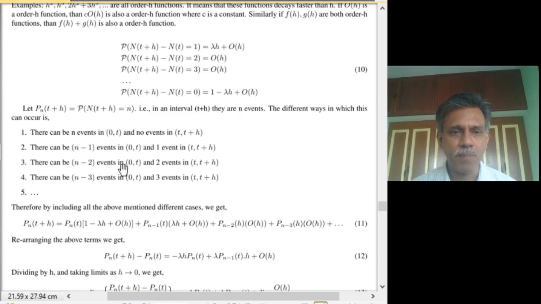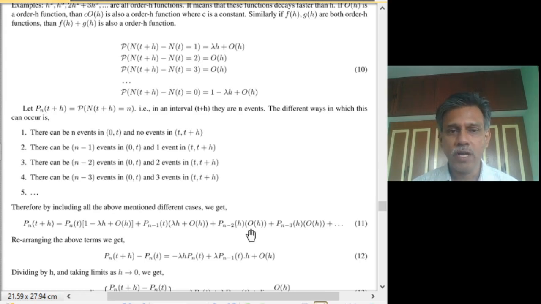And this is Pn minus 2 of t, this has to be t, okay, this should also be t, multiplied by 2 events or 3 events in these intervals, they are all of order h. So you have to multiply all these as order h. Multiplication of any function which is order h will be order h.